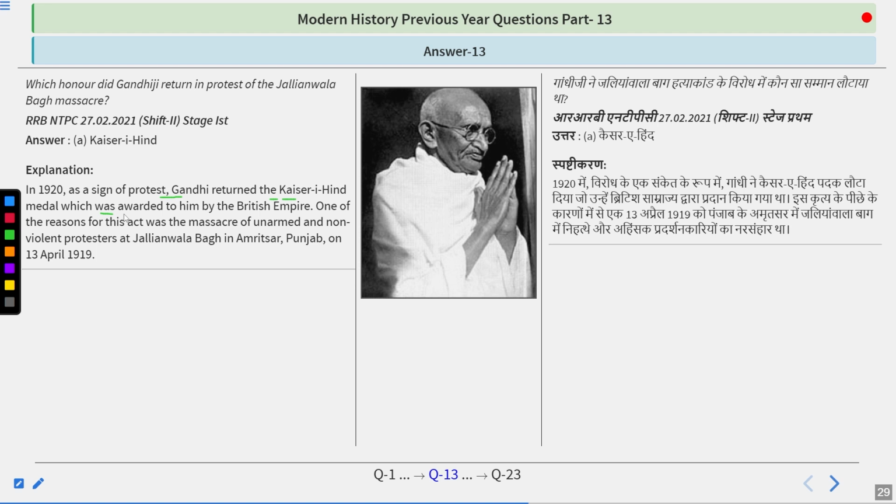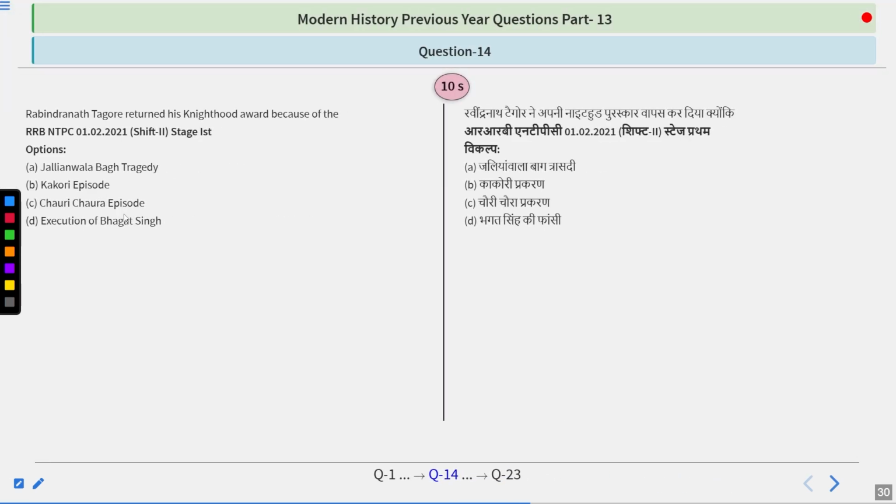Also, if I like to add something, Rabindranath Tagore also gave up the title of Sir or knighthood back to the Britishers after this incident. And as I said, the question is there. Rabindranath Tagore returned his knighthood award because of Jallianwala Bagh massacre, Kakori episode, Chauri Chaura episode, or execution of Bhagat Singh. Try to think about it.